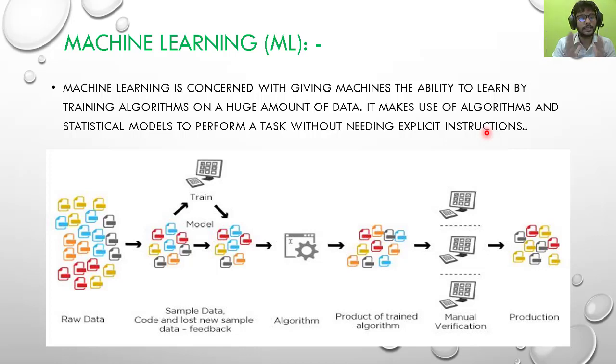Suppose we have 100 customer data records, which have name, age, job type, available balance, monthly transaction, quarterly transaction, half yearly transaction, yearly transaction, and whether the customer is able to pay the loan or not.